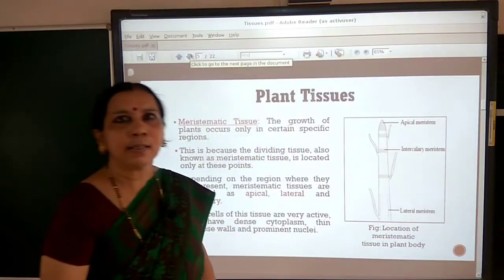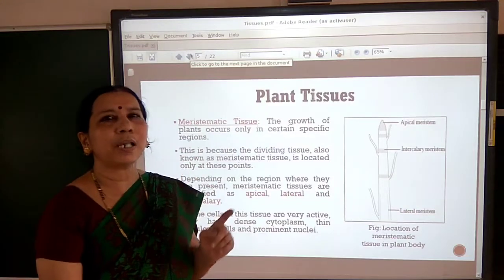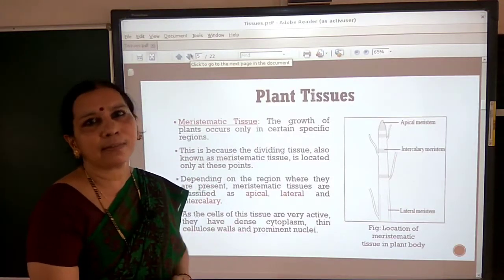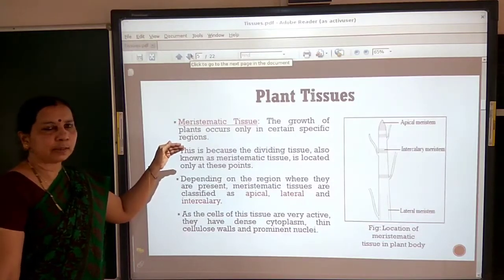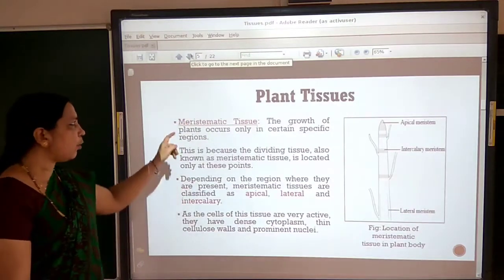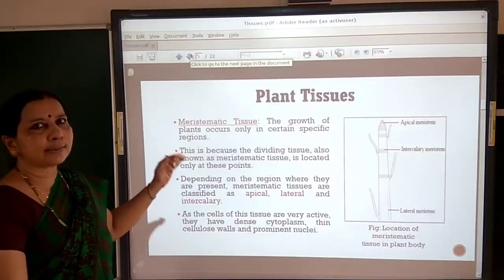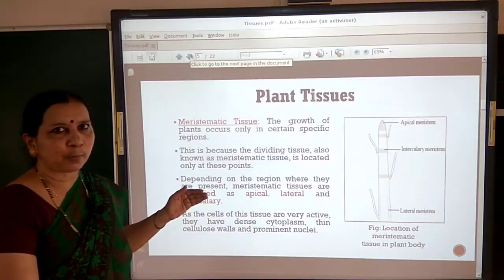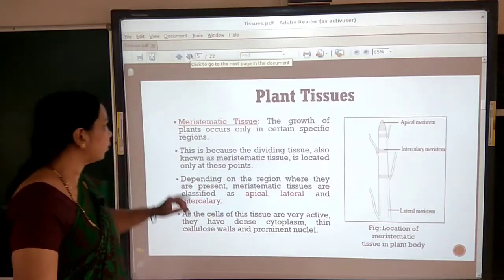So these are the three types of meristems based on the location or region where they are present in the plants. So once recall what I have discussed now. Meristematic tissue is a tissue that occurs in the growing regions of the plant which helps in growth. Tissue meant only for growth.